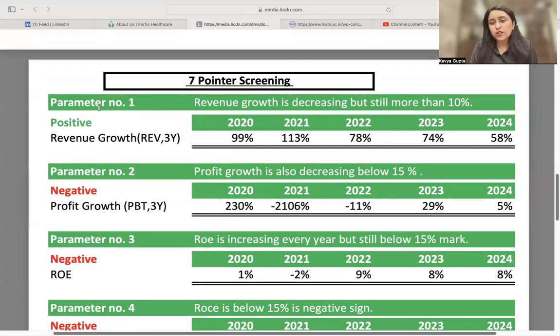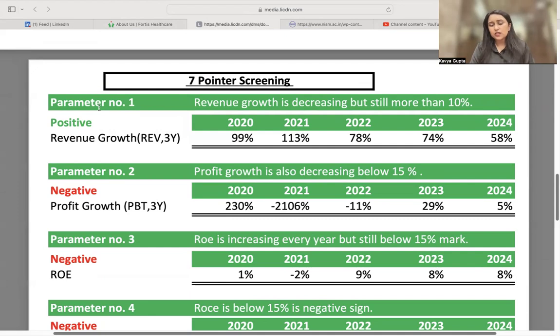Profit growth is also declining below 15%. So this is negative. Why? Because if the revenue grows by more than 10%, that is positive, but the profit should not decline beyond a certain stage. So if we look at the year 2021, we are sure there is something very unusual about this year. Probably it was the impact of COVID or some other reason for which we'll have to dig into the annual reports of the company.